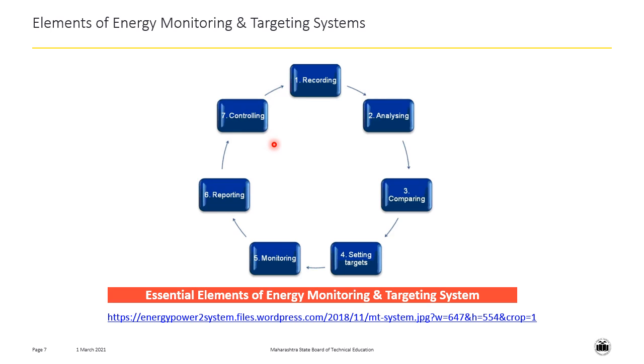We can take a simple control measure here, that instead of using an electric motor having less efficiency, we can go for an electric motor having more efficiency. That will actually reduce the electrical consumption, and our set target of 80 units can be easily achieved. So this is how the cycle consisting of different elements of an energy monitoring and targeting system works.